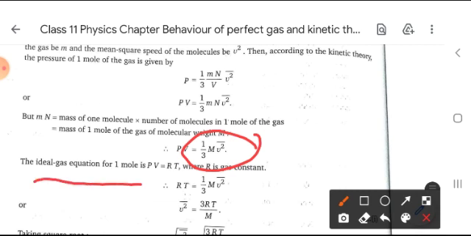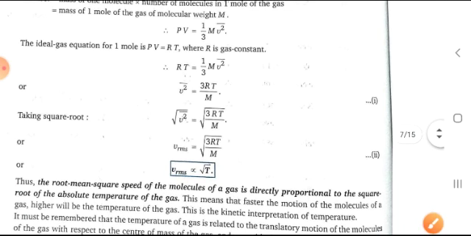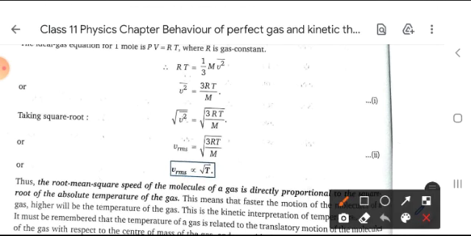For the ideal gas equation, for 1 mole, PV is equal to RT, where R is the gas constant. So instead of PV we use RT. After simplifying, we get VRMS is directly proportional to the square root of the absolute temperature.